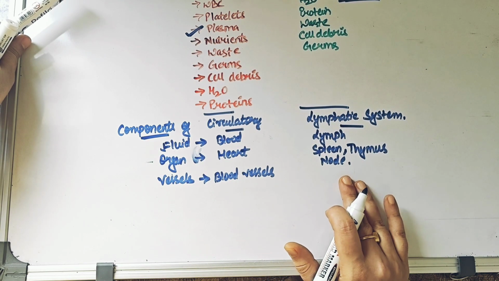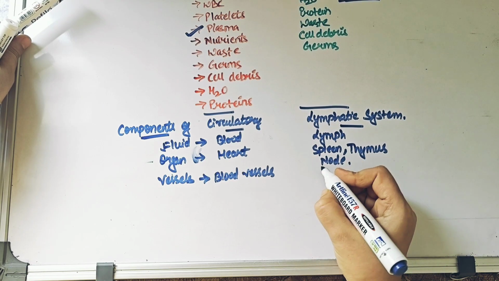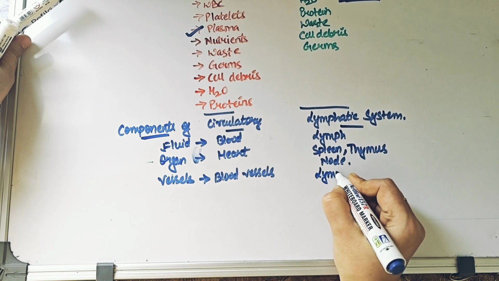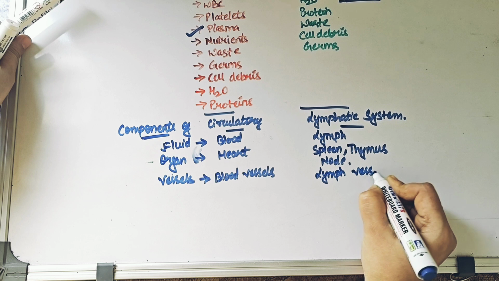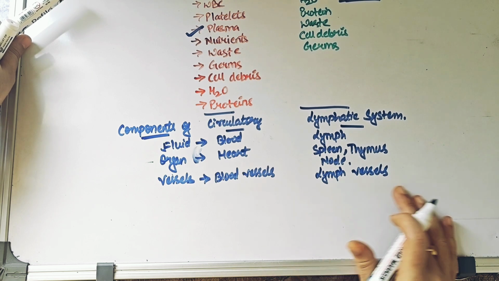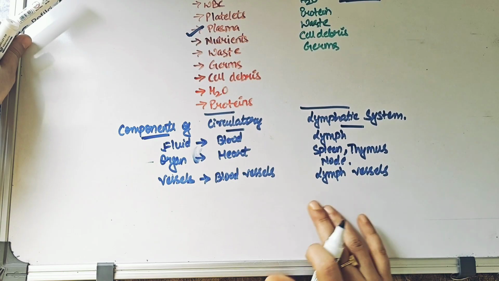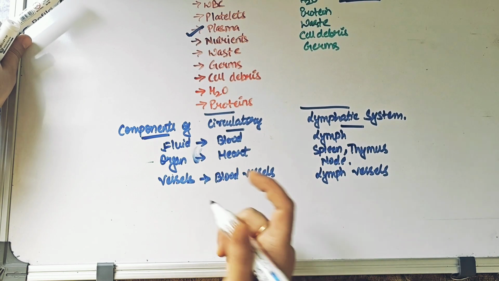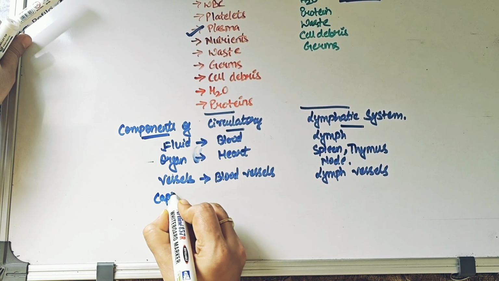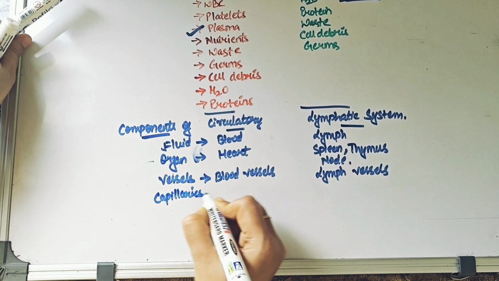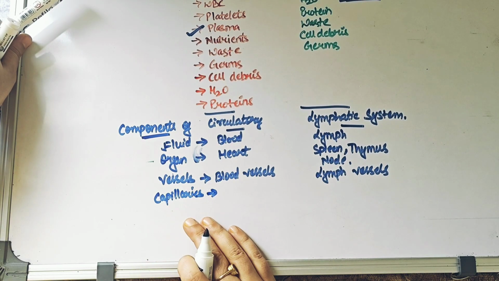But what are the vessels of the lymphatic system known as? So these vessels are known as lymph vessels. Alright. So just a quick glimpse, what is a lymph vessel? A tube through which the lymph flows is something which is known as a lymph vessel. Correct? And very important, children, in the case of circulatory system, we have seen that there are capillaries, right?